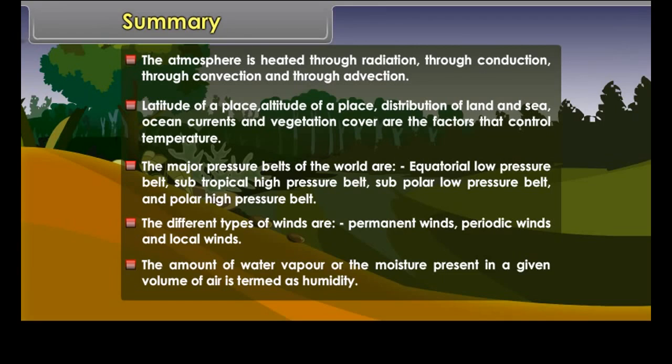Latitude of a place, altitude of a place, distribution of land and sea, ocean currents and vegetation cover are the factors that control temperature. The major pressure belts of the world are equatorial low pressure belt, subtropical high pressure belt, subpolar low pressure belt and polar high pressure belt. The different types of winds are permanent winds, periodic winds and local winds. The amount of water vapor or the moisture present in a given volume of air is termed as humidity.